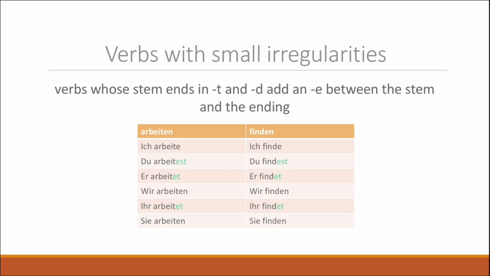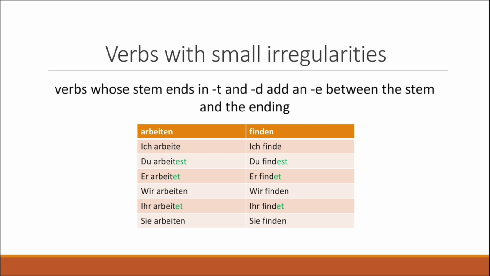Now, we discussed irregular verbs, but in German there are also some other verbs with small irregularities that also need to be spoken about. Now, here are two examples of these verbs, and we're basically talking about verbs whose stem ends in T and D and add an E between the stem and the ending.